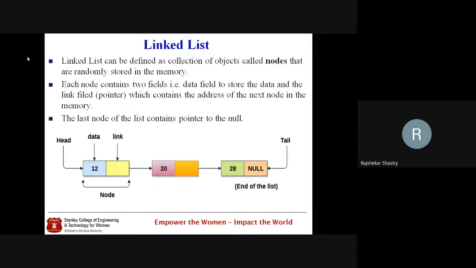Pictorially, we can understand that here there are three nodes. The first node we call the head node because it's the starting node, and the last node we call the tail node, and the tail node can be identified because in the tail node the link portion will have null. In the middle we have one node holding 20 as data. The node structure has only two portions, one is the data portion, the other is the link portion. So this is a single linked list.